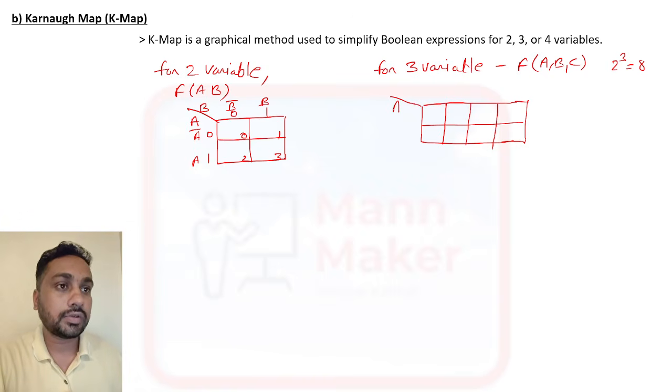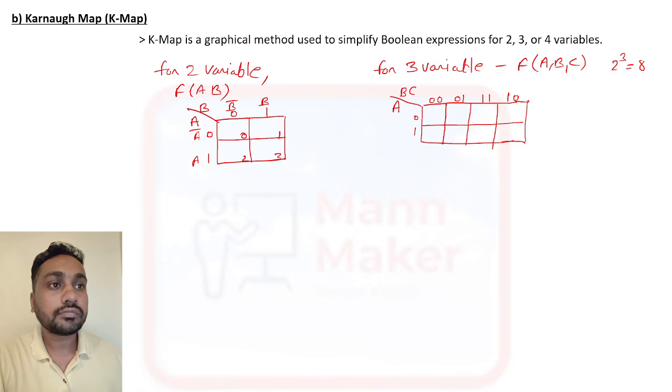Here you can write A on one side and B and C on the other. B and C are two variables, so you write 0 0, 0 1, 1 1 and 1 0. On the other side, A is one variable, so it will be 0 and 1.